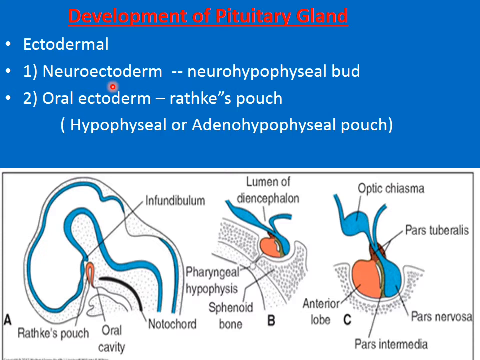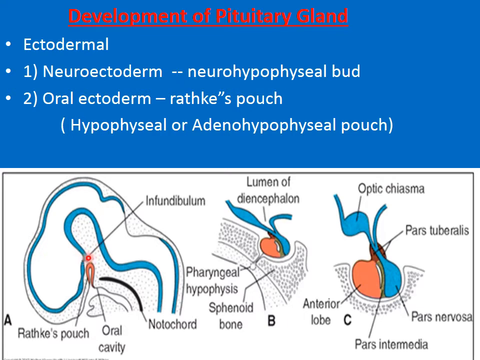So now the ectoderm source is the oral ectoderm, and that will form the outpocketing with the name of the Rathke's pouch, or the hypophyseal pouch, or another name is the adenohypophyseal pouch.